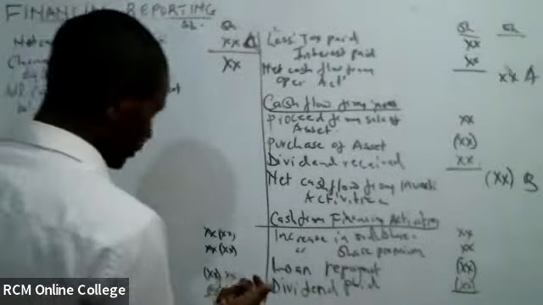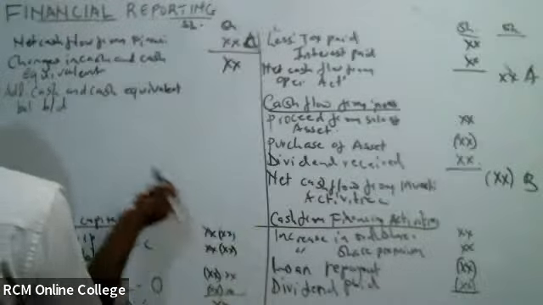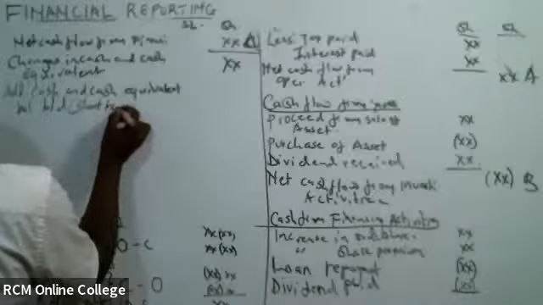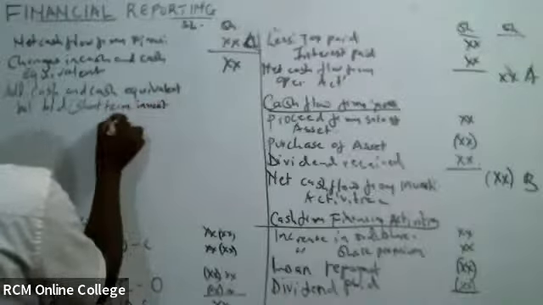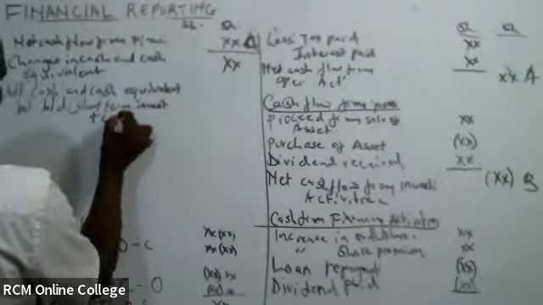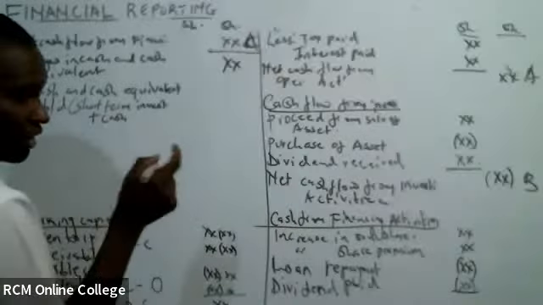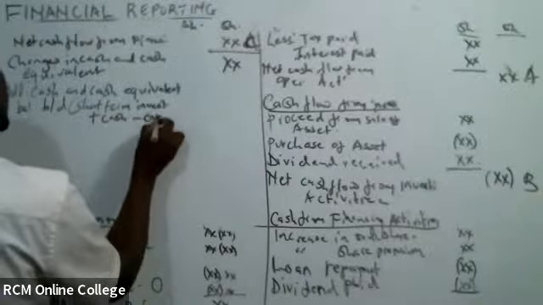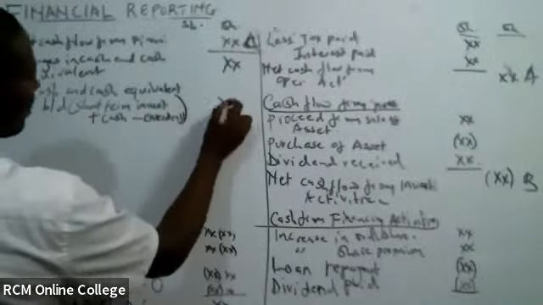You take the short-term investment plus cash, of course, for the balance brought down for the previous year, minus overdraft. That is how we shall be getting that.